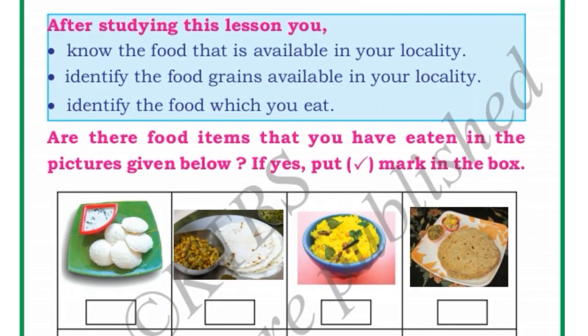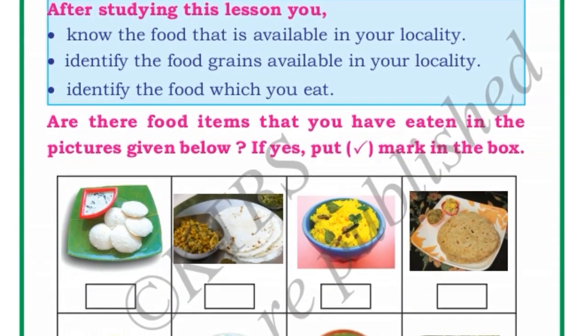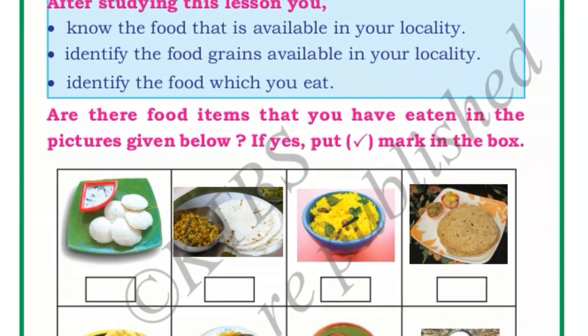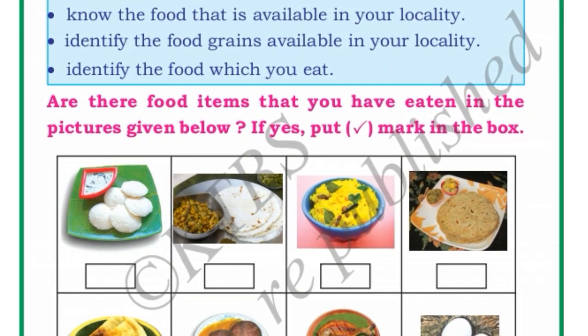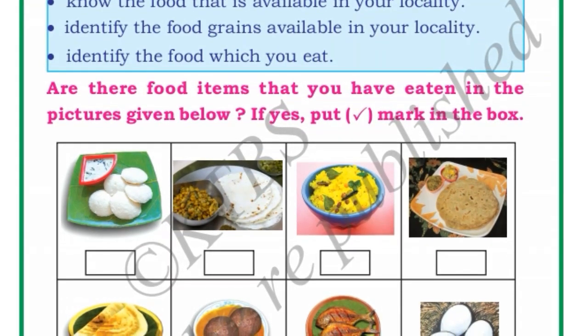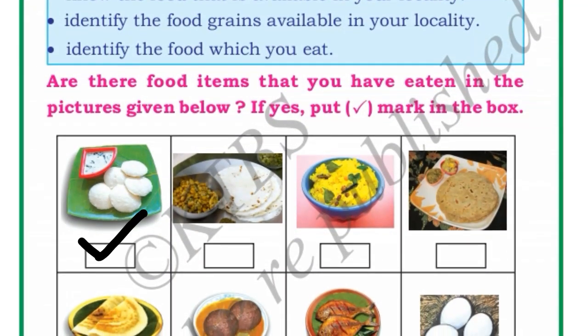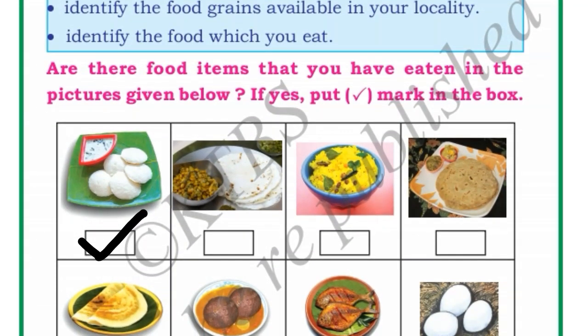See, first, ma'am, are there food items that you have eaten in the pictures given below? If yes, put right mark in the box. Here some of the food items are there in the below pictures. You have to put right mark for the food items which you have eaten. Okay, first see here, idli and chutney. Have you eaten this idli and chutney? If yes, you put right mark.